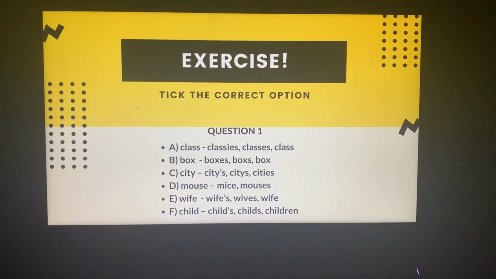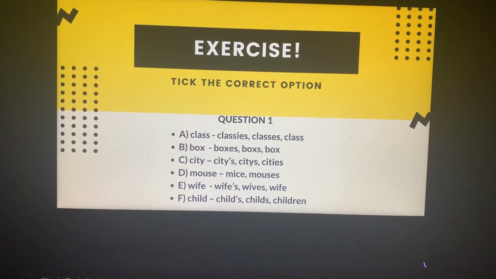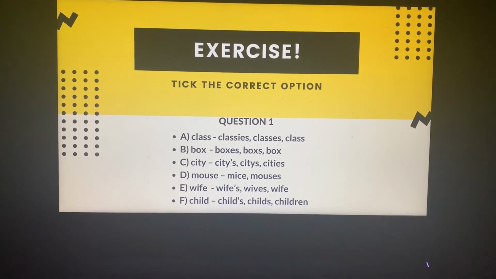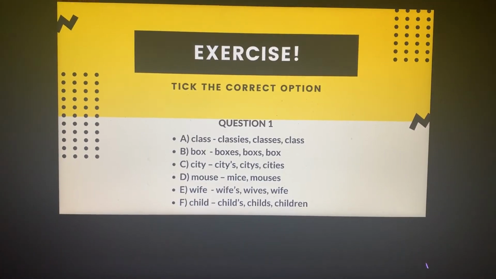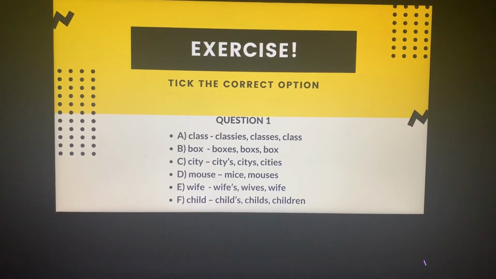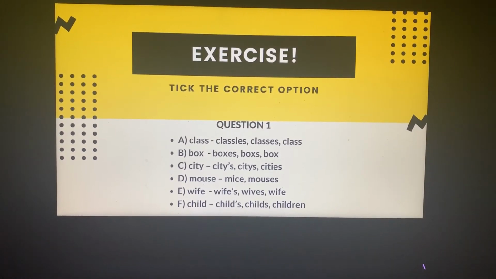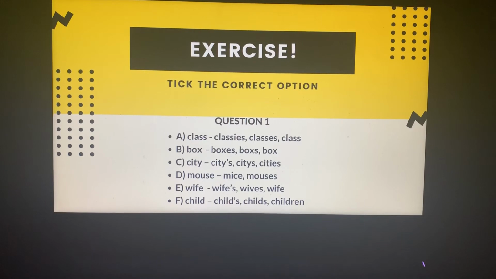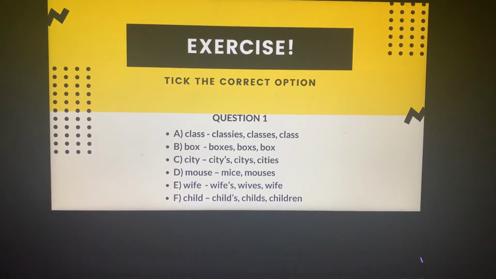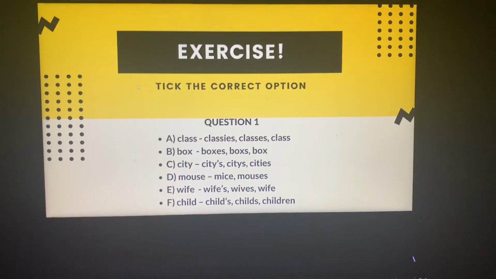Now students, I hope it is clear to you singular and plural nouns and how to form the plural noun. Now here we have a few exercises for you. Look at question 1. It says tick the correct option. So a few set of nouns have been given. You have to find the correct plural word for it. I'll give the answer for the first as an example. Class, classes, classes or class. The correct answer will be classes, the second one. I hope you will be able to do the remaining.